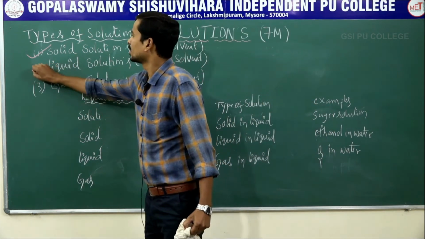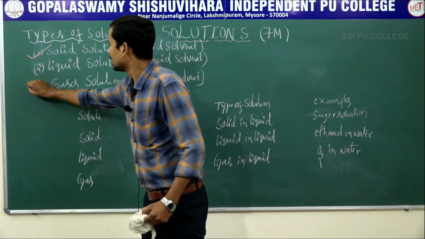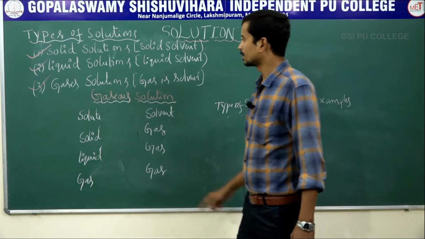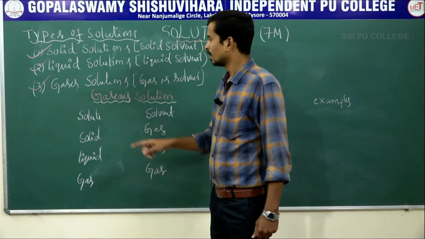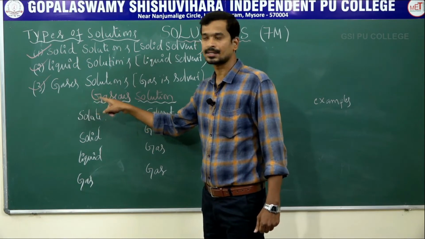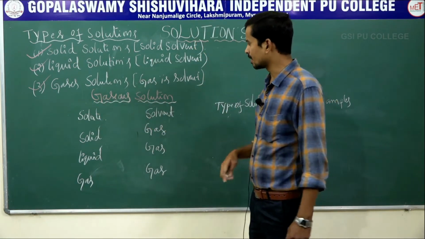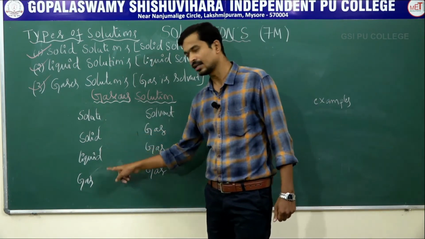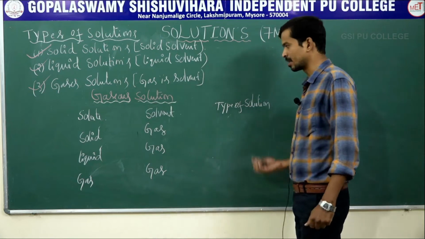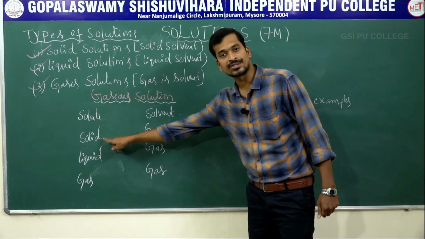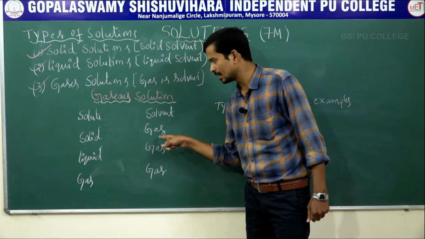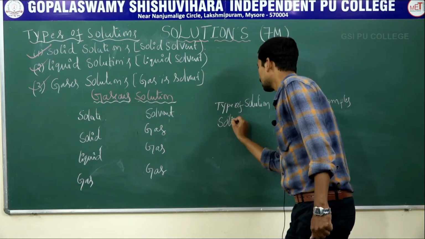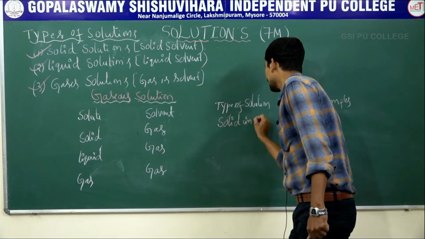The solid solution is over, the liquid solution is over, and next is the third type, gaseous solution. In gaseous solution, the solvent is gas. The solute may be solid, liquid or gas. Let's consider the first type: the solute is solid and the solvent is gas. The type of solution is solid in gas.